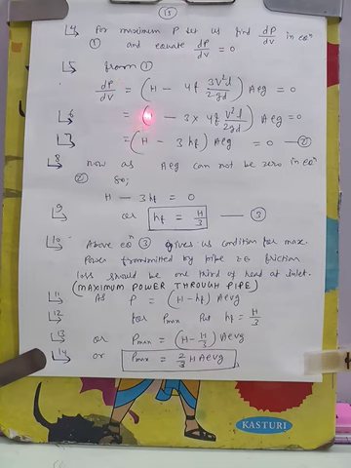So dP by dV is equal to H into differentiation of V, which will be 1, minus 4f, and differentiation of V cube will be 3V square, into L by 2GD and A rho G. Only the value of V will be differentiated in this equation. So after getting this equation, we are equating with 0.